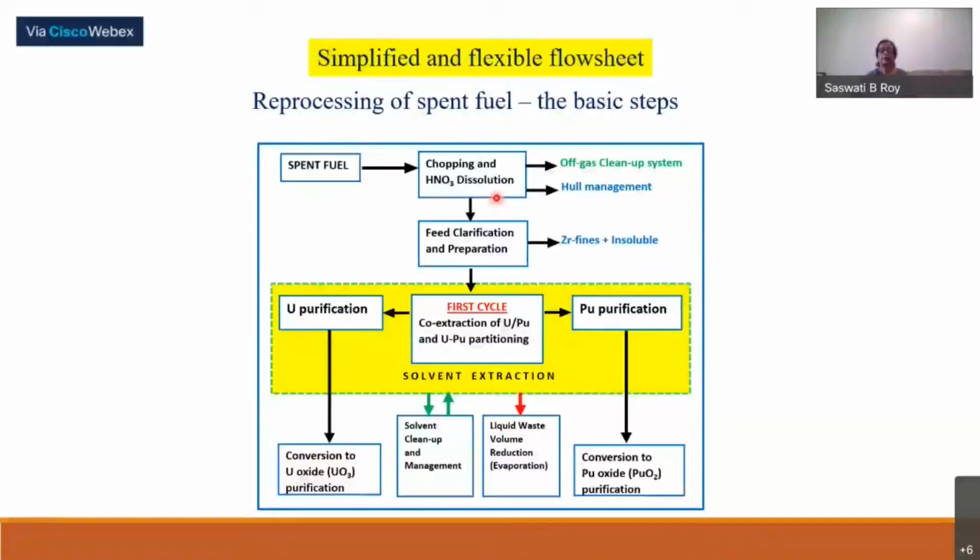Now, TBP, as we have already discussed, has good selectivity and capacity for our material of interest, the actinides. Along with that, it is safe, non-toxic, and easy to handle. It has very low solubility in water. It is not costly. So all these good things make TBP the choice for all of us. For this TBP system, we need a nitrate medium.